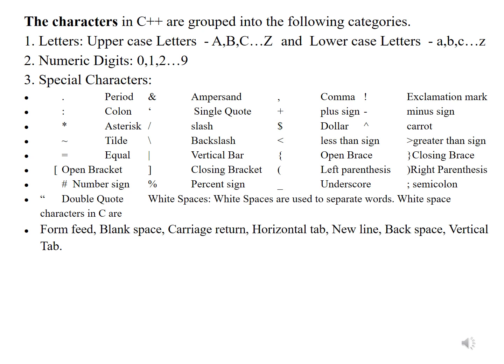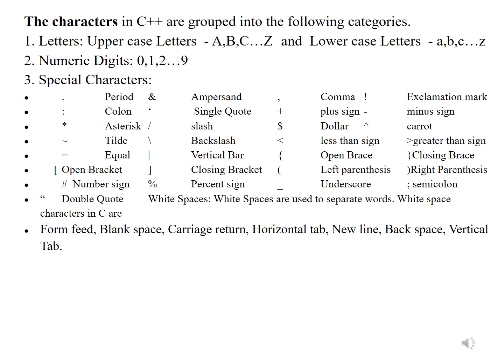Special characters like period, colon, asterisk, tilde, equal sign, open bracket, number sign, double quotation, ampersand, single quotation, slash, backslash, vertical bar, closing bracket, percentage sign, colon, comma, plus sign, dollar symbol, less than sign, open bracket, left parenthesis, underscore, exclamation mark, minus sign, caret, greater than symbol, closing bracket, right parenthesis, semicolon, and white space are used in C++.